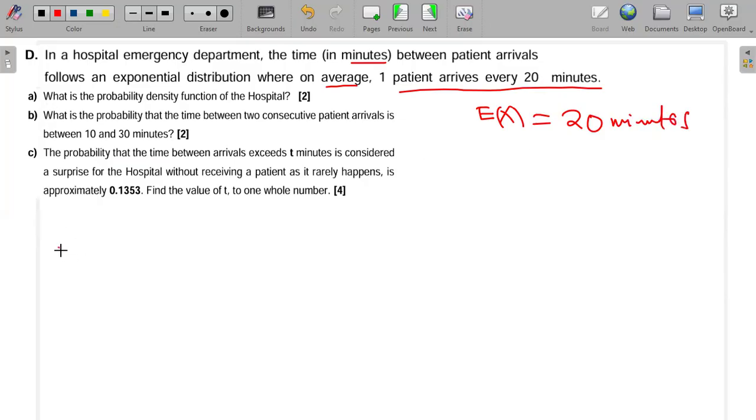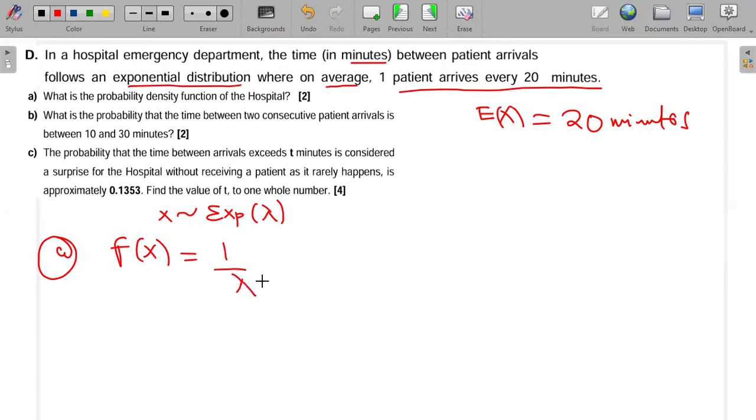So for A, they're asking what is the probability density function. We've already been told that this is an exponential distribution, so we just have to write the PDF for an exponential distribution. If x follows an exponential with parameter lambda, then its PDF will be given by 1 over lambda, and then e to the power minus lambda x, where x should be greater than or equal to 0.